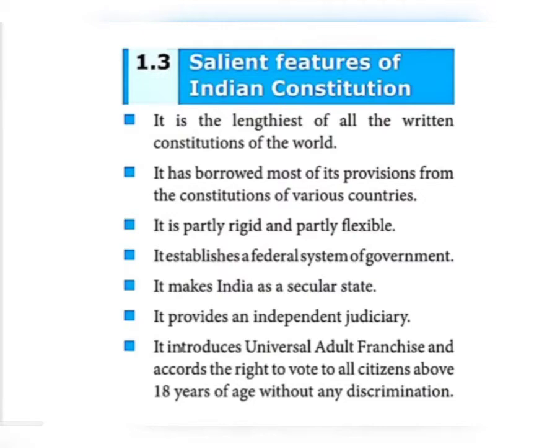The third one, what is given, it is partly rigid, partly flexible. What does rigid mean? In some cases, we cannot make any changes. That's rigid. Flexible means in some cases the possibilities are there to make some changes. So that is called flexible. Rigid means in some cases we cannot make any changes. Flexible means we can make some changes in some cases. So that's the meaning. Okay, then the Constitution of India establishes a federal system of government.